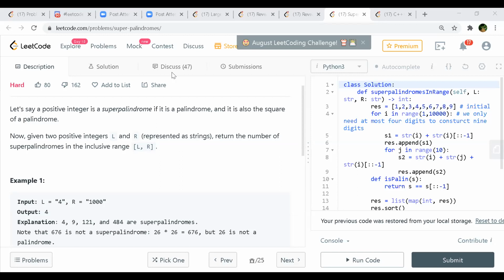So if I do it that way, then I go to 4, then I go to 9. But instead of that, I think what you are saying is right. I should actually take a number and then take the square root of that number and see if the square root is a palindrome. Then I consider this number. But in that case, I have to see the square root should be greater than n, correct?